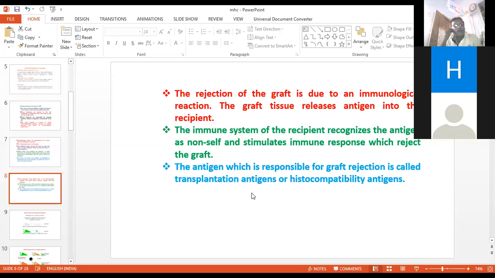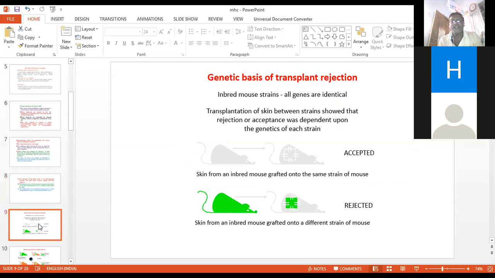Now we will see one of the experiments regarding the graft. Genetic basis of transplant rejection. In inbred mouse strains, all genes are identical.